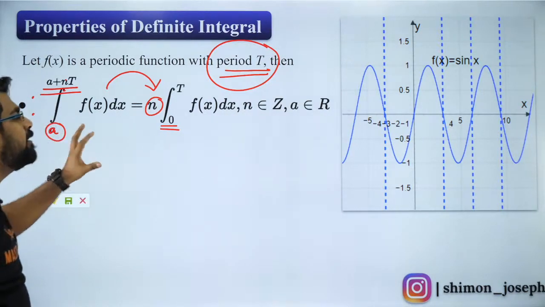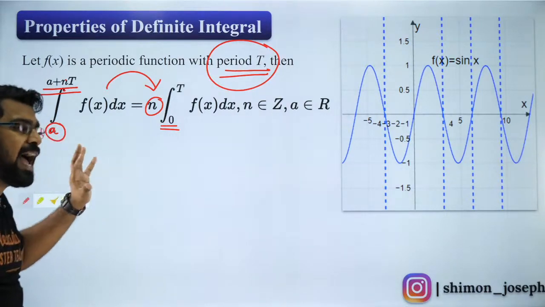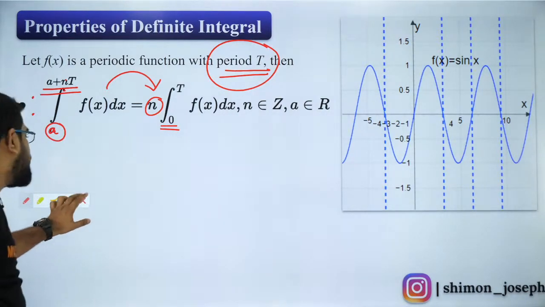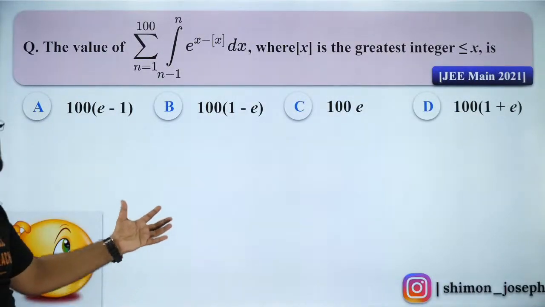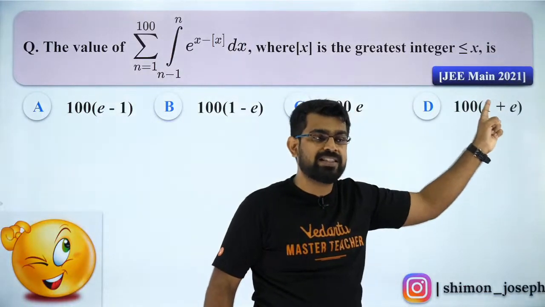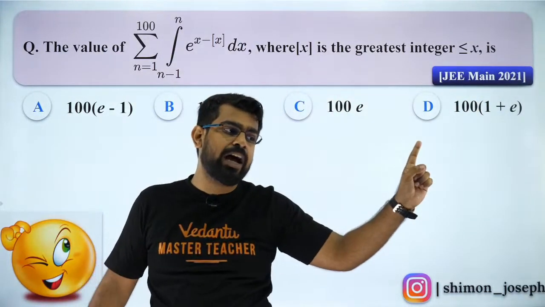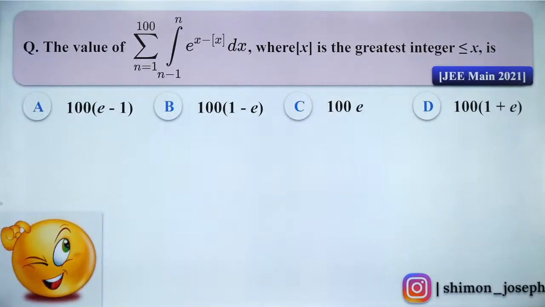This is a very useful property and I'm going to show you some of the best applications of it. What is the best application of this? Write on your screen the question which was asked in your February attempt, the 2021 JEE Mains question. I want everybody to try it out. I will show you how to do it and then we will proceed. Come on people, everybody try to solve it and then we will move forward.